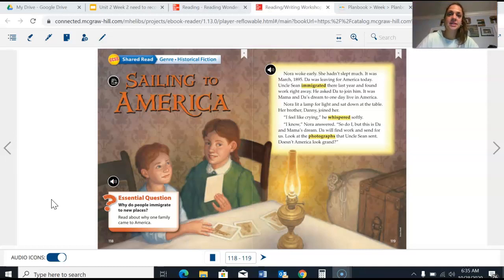I'm going to pause here. We're in the beginning of the text, and I want to identify a key detail about what the characters say and do. And before I started reading, I predicted that the characters have hope and are dreaming of a better world. And right here, I have a key detail that confirms my prediction.